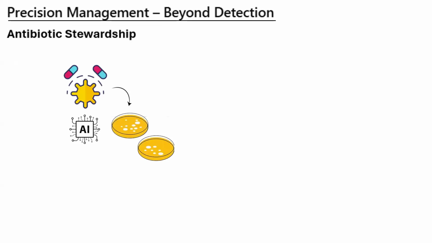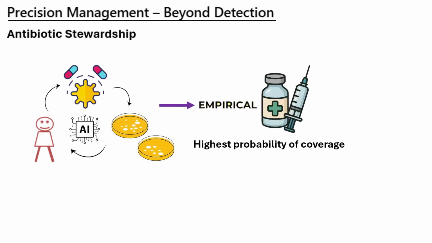What about stewardship? Because AI has a very good ability to integrate antimicrobial resistance with the hospital-based antimicrogram and the host factor. So it tends to integrate the evolving AMR that is prevailing in the community along with the hospital-based antimicrogram and the host's internal milieu, and helps to determine the choice of empiric antibiotics, which is the right antibiotic with the highest probability of coverage for the possible bugs that the patient would have. So it really helps even in good antimicrobial stewardship. And we saw that in sepsis globally, 4 million deaths out of 11 million happened due to antimicrobial resistance,